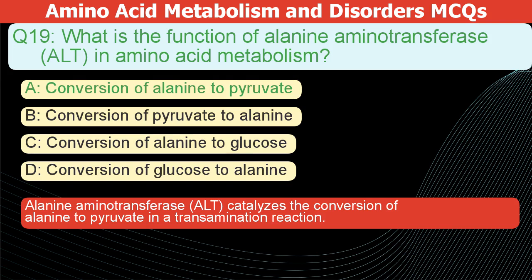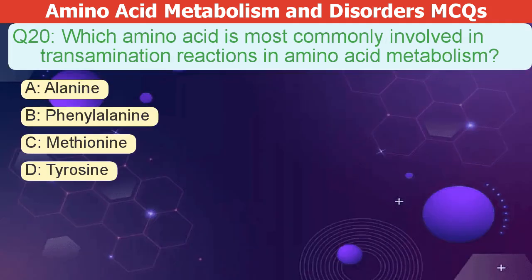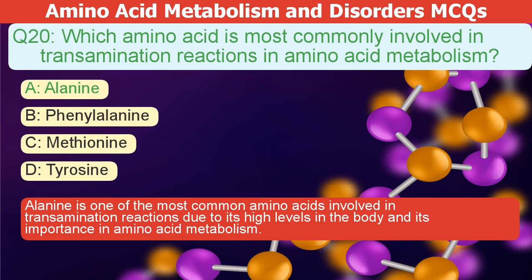Alanine aminotransferase, or ALT, catalyzes the conversion of alanine to pyruvate in a transamination reaction. Which amino acid is most commonly involved in transamination reactions in amino acid metabolism? A. Alanine. B. Phenylalanine. C. Methionine. D. Tyrosine. The correct answer is A.